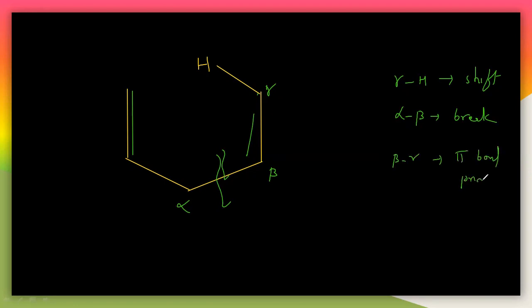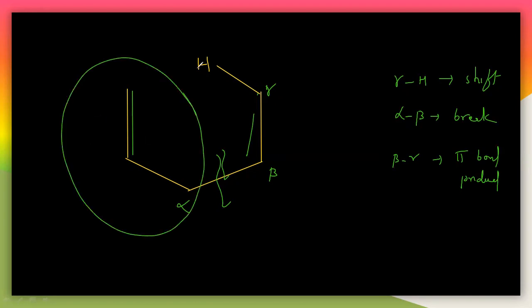A pi bond is produced here. And after that, the remaining radical cation will be eliminated out, and you will get that in the particular mass spectrum here. So that is the McLafferty rearrangement. We will solve some questions on this McLafferty rearrangement in the next session.